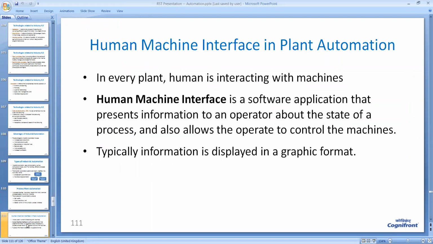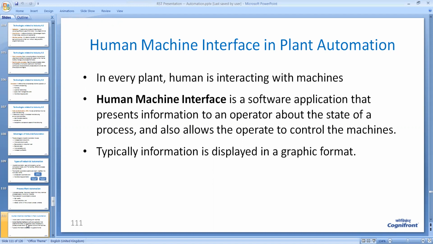Before we proceed, let us try to understand the concept of HMI. HMI stands for Human Machine Interface. When we drive our car, we have a steering in our hand and a dashboard in front of our eyes. So looking at the dashboard, we come to know the speed at which we are driving, then the amount of petrol available in the car, and so on. So this is the user interface with the car.